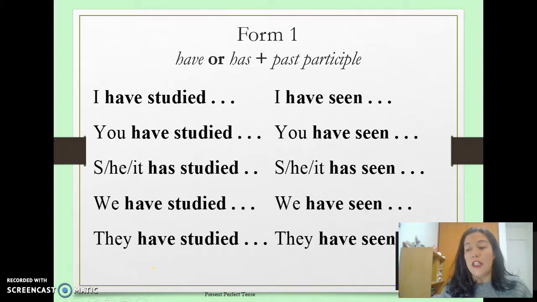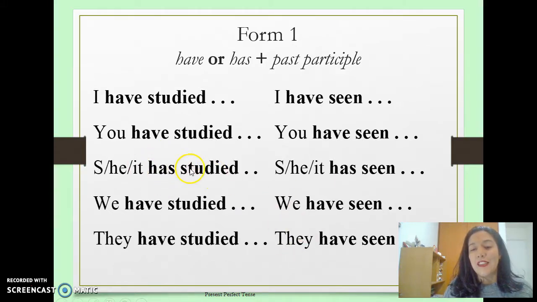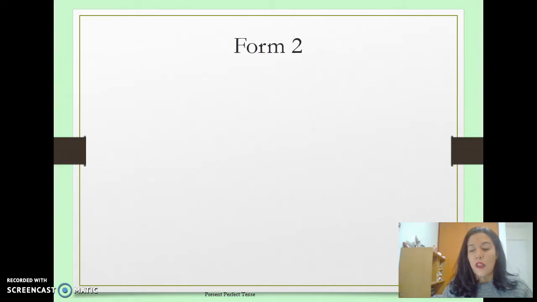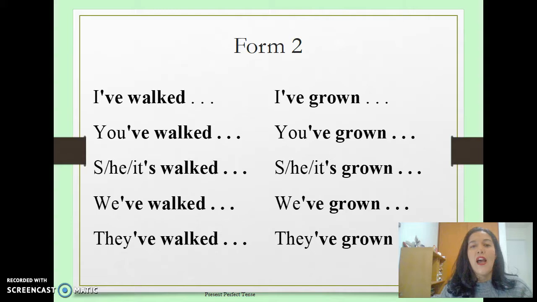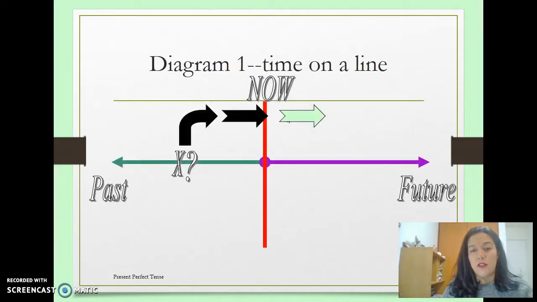She, he, it, sorry for the pop. She, he, it has studied. And you have here has, as also in here has. Not have, has. Okay? Then form 2. I have walked, I have grown, or you have walked, you have grown, or it has walked, it has grown. So if you see there is a contraction there.